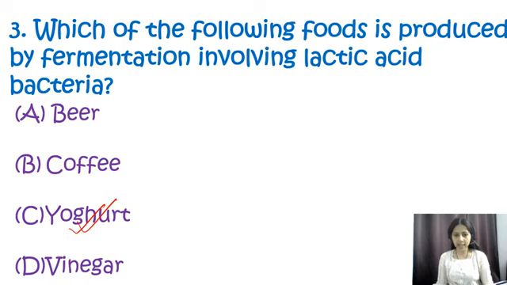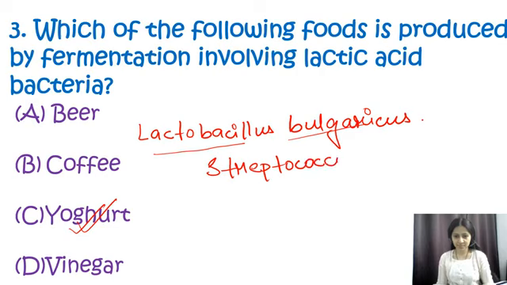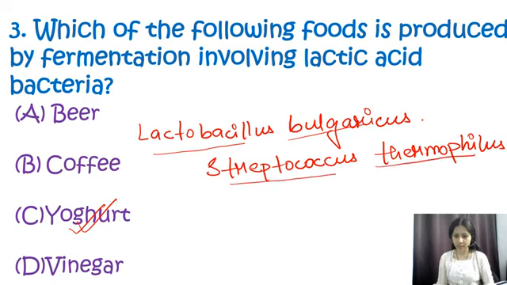So what are these bacteria which are involved? These are Lactobacillus bulgaricus and Streptococcus thermophilus. These are the two bacteria which help in the process of fermentation of yogurt. So over here my correct option is C, that is yogurt.